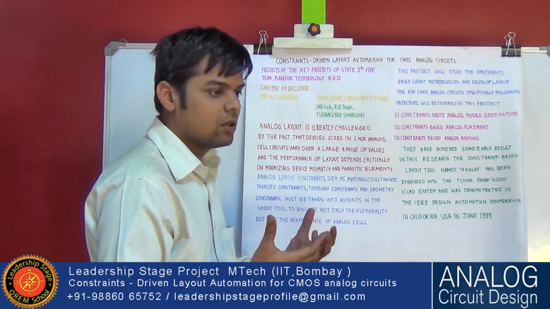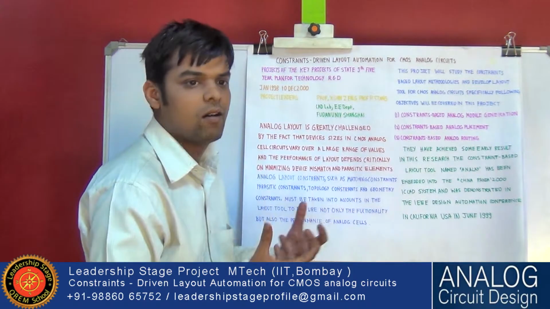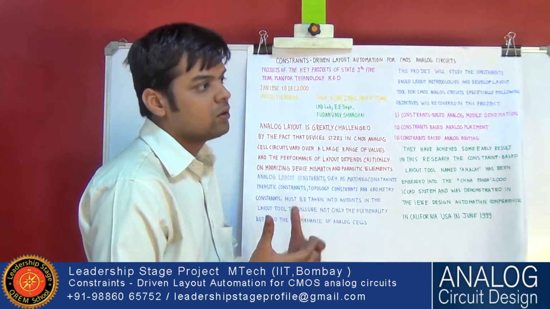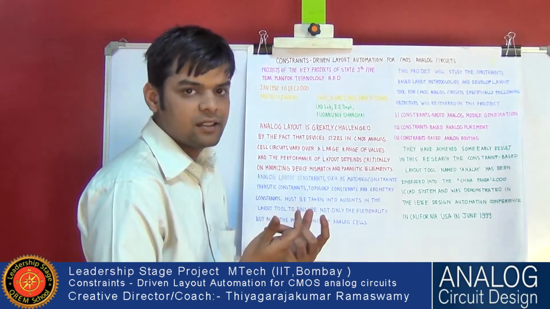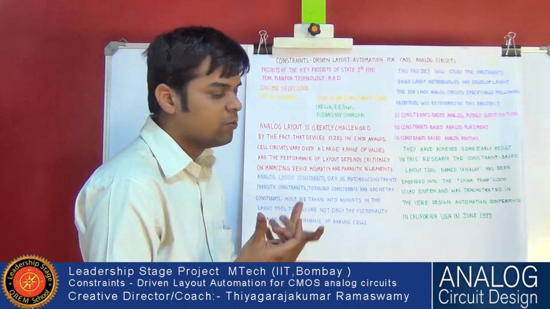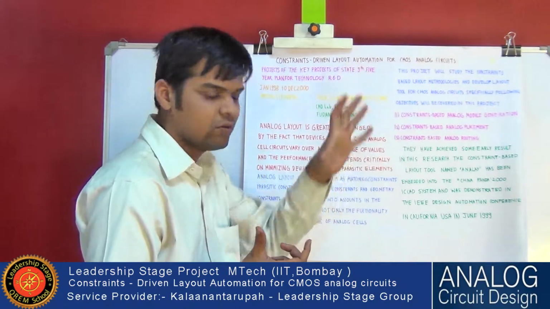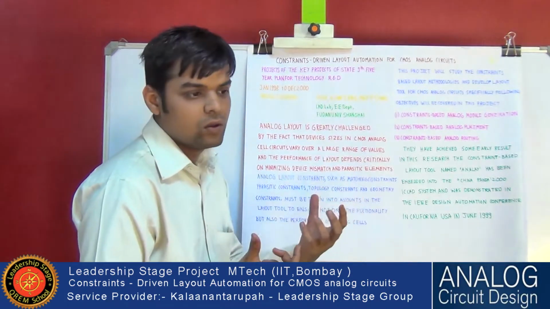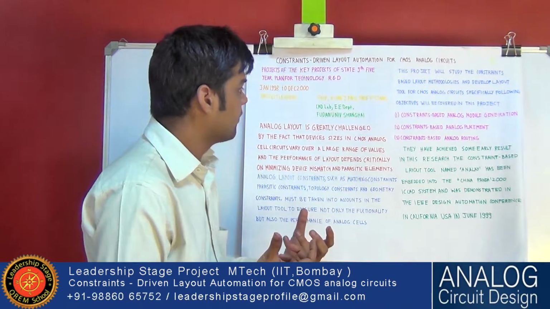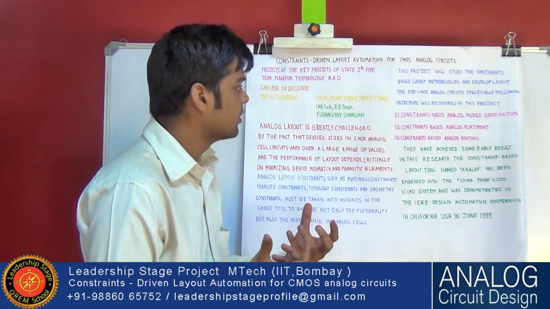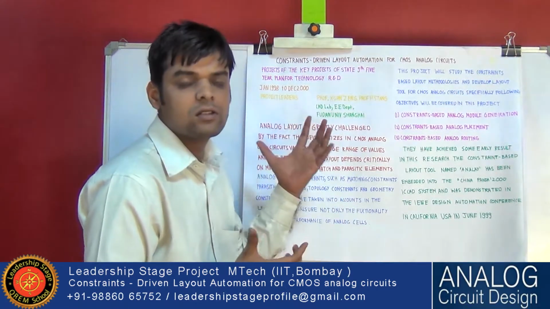Suppose you are designing an op-amp, so the length is fixed, but for one technology we have to vary different widths while making the layout. That is the thing to consider.